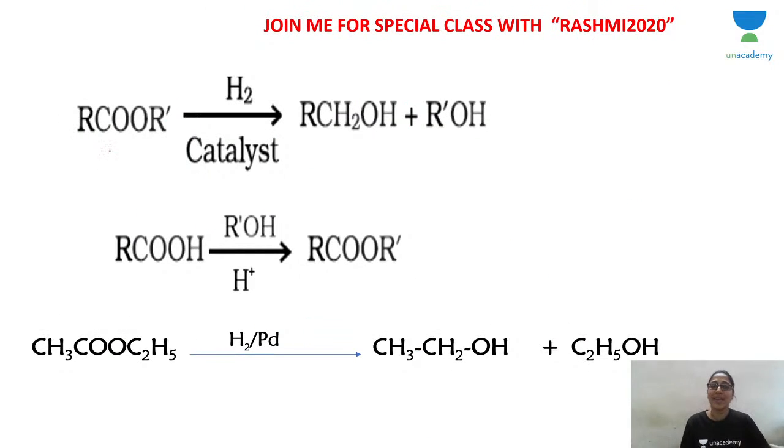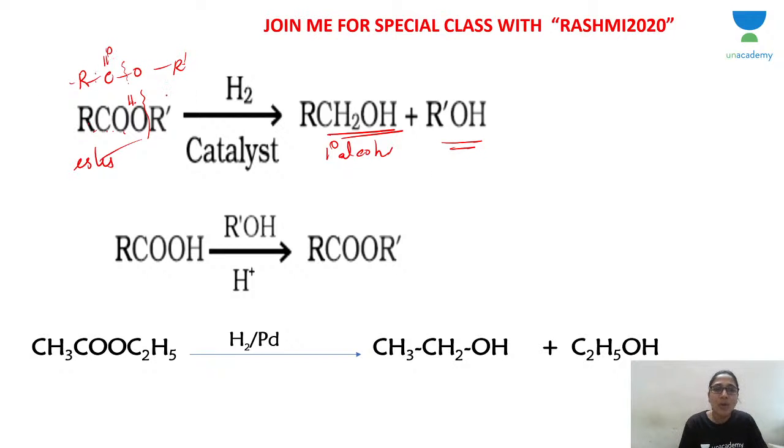Ester can be easily reduced. Using catalytic hydrogenation, you can convert ester to primary alcohol. See, RCOOR dash, the bond breaks here. R dash OH you get as one alcohol, and RCOO becomes RCH2OH, primary alcohol.